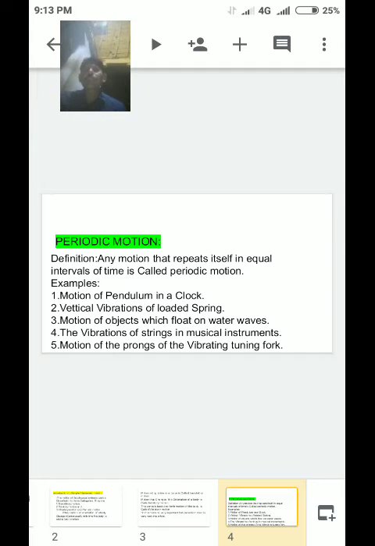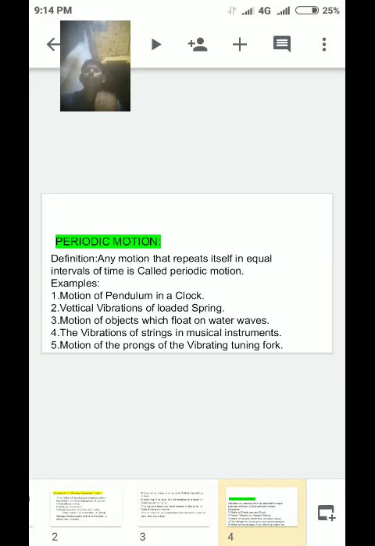Example: motion of a pendulum in a clock. Second one, vertical vibrations of a loaded spring. Vertical, not horizontal. Third one, motion of objects which float on water waves.